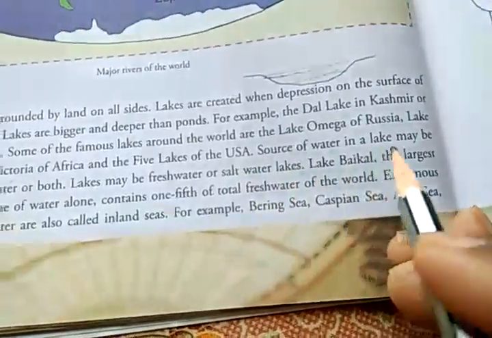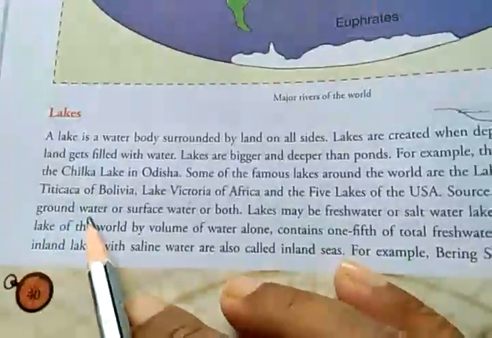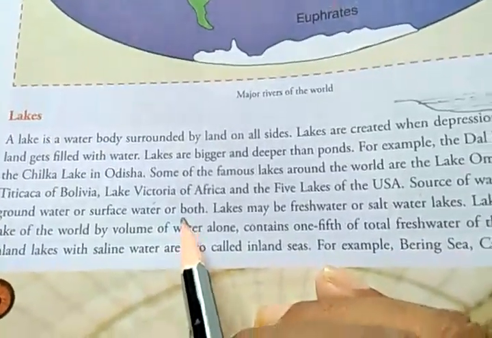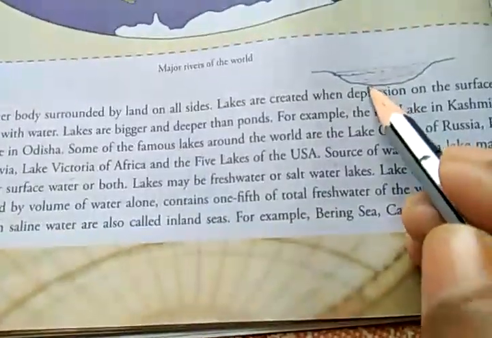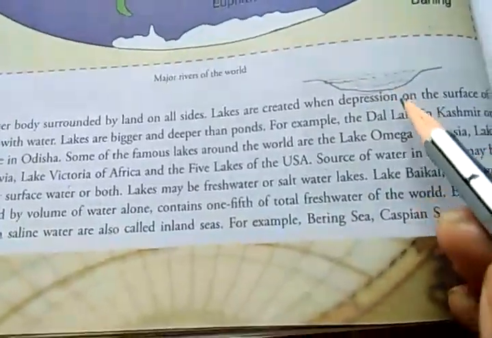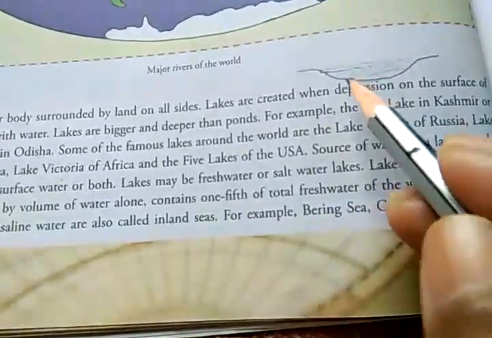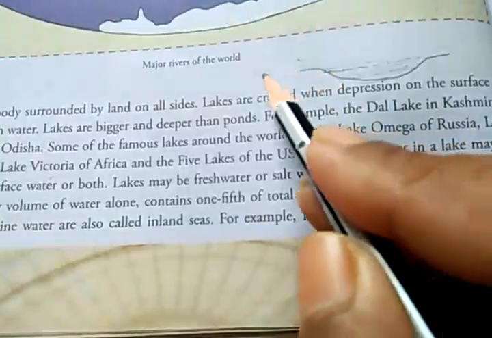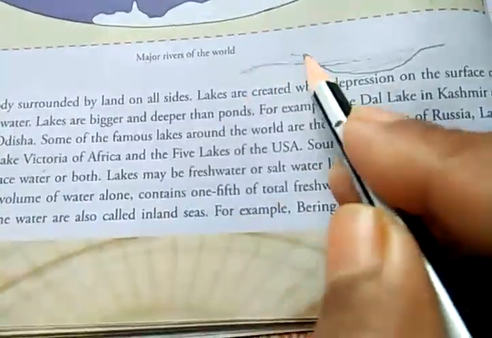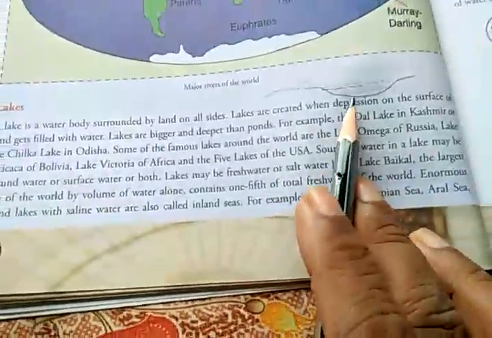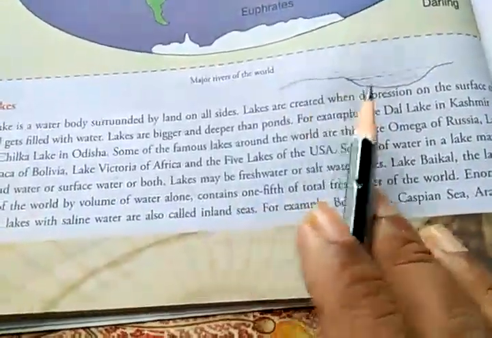Then the source of water in a lake may be groundwater or surface water or both. So what is the source of water? Maybe the groundwater. This is the lowland, it is very deep, and from inside the earth the groundwater seeps out and fills it. Or maybe a river flows into this lake. So this river brings water to this lake. In this way the source of water can be the river that flows into the lake or the groundwater.